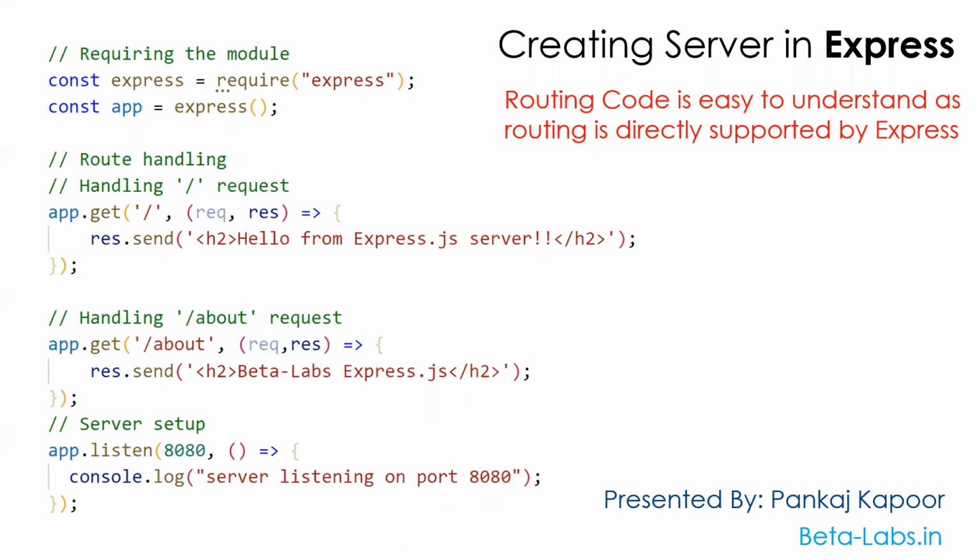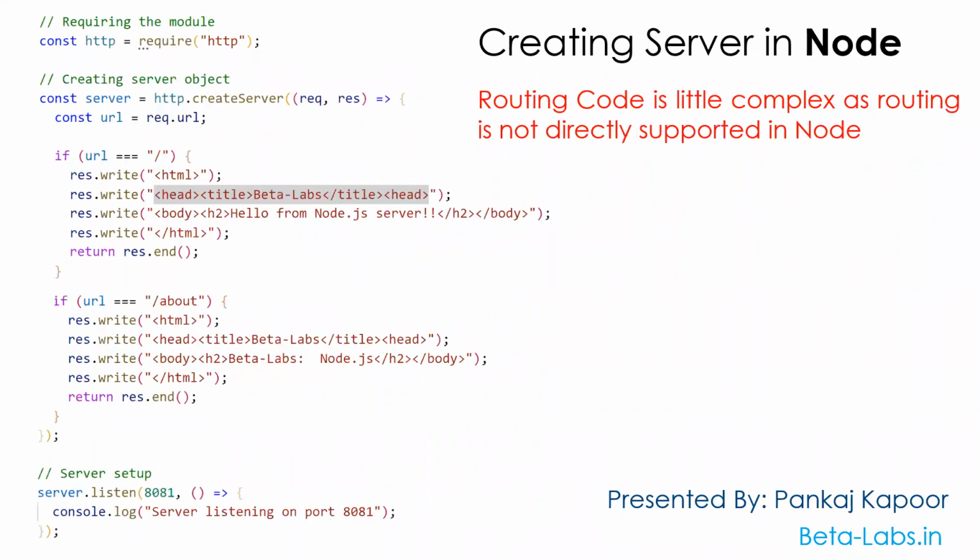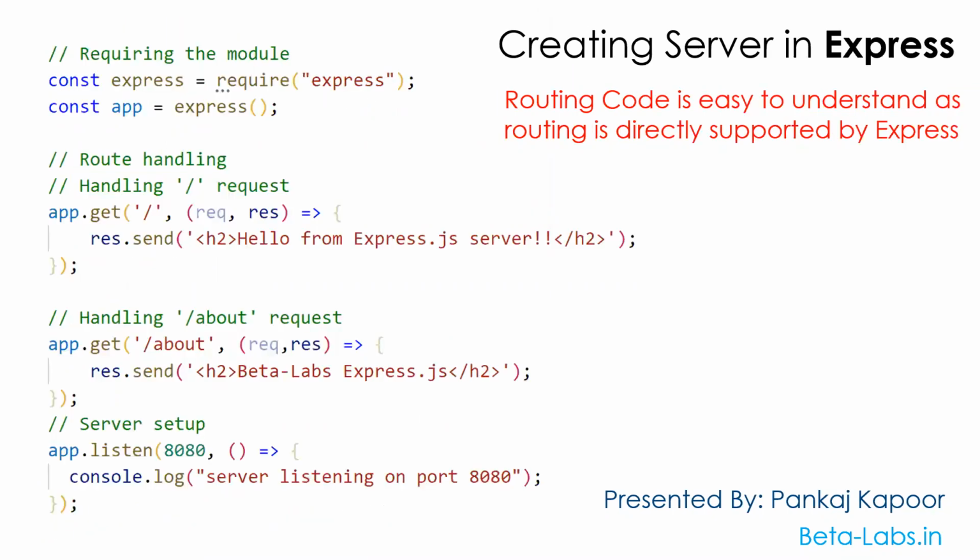Okay, now see how easy it is to write our route. In the previous code, we needed to write if URL equals slash, then create a response, then end the response. And similarly, we again checked for another route, so again we used the if condition. But here, we just write app.get, which is basically a method, and we just pass the slash here. We are not comparing like that.